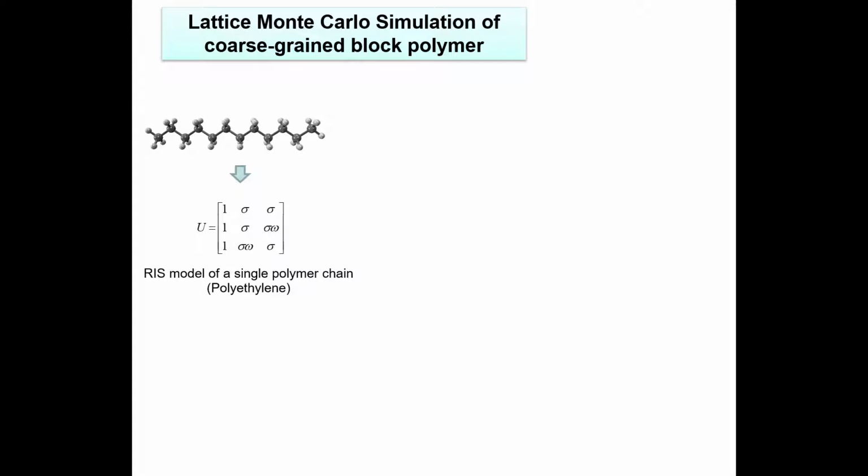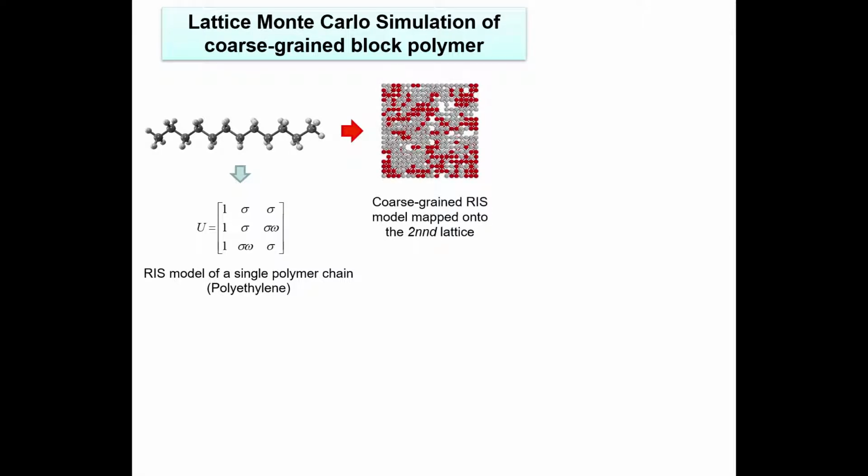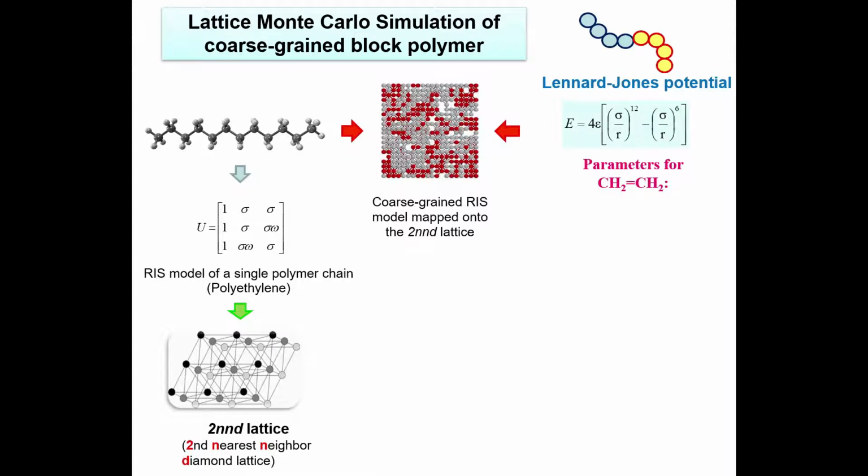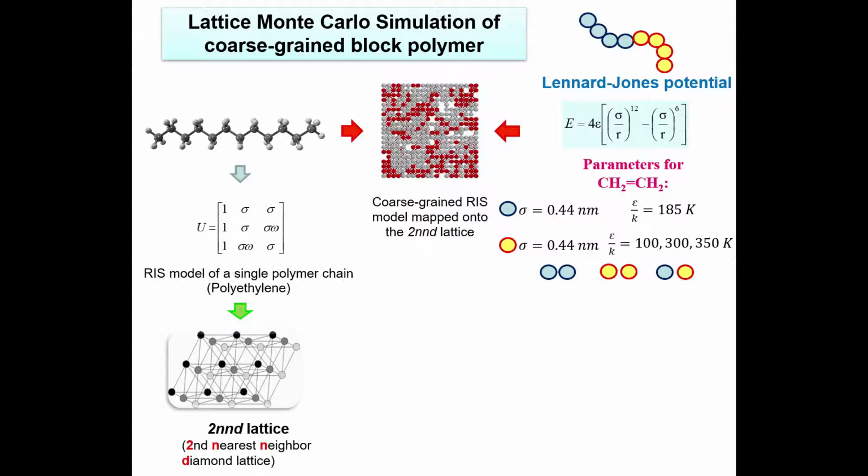Here is the overview of our simulation method for diblock copolymer. First, the RIS model of a single chain of polyethylene was used to describe two intra-chain interactions. To simulate the bulk system, we introduced the Lennard-Jones non-bonding interaction. The constituent polymer chains were mapped onto a lattice with grouping two carbon backbone into A and B. For comonomer, we use different interaction parameters for non-bonding terms, using Lennard-Jones potential, which vary epsilon as 100, 300, and